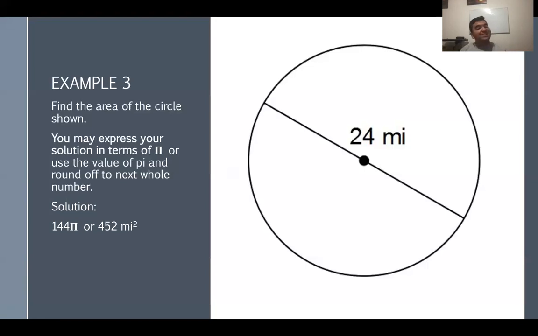Or if you want to be a little bit more daring and multiply it by pi, we know that it is equal to 452 when we round it off to the nearest integer. And as I said before, area units are expressed in terms of squares. Since this is miles, we have miles squared. 452 miles squared. Are we good, guys, so far?